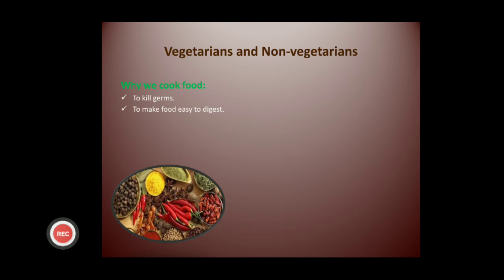Children, why do we cook food? हम भोजन पकाते क्यों हैं? Why can't we eat it raw? Because cooked food kills germs, and cooked food is easy to digest also.